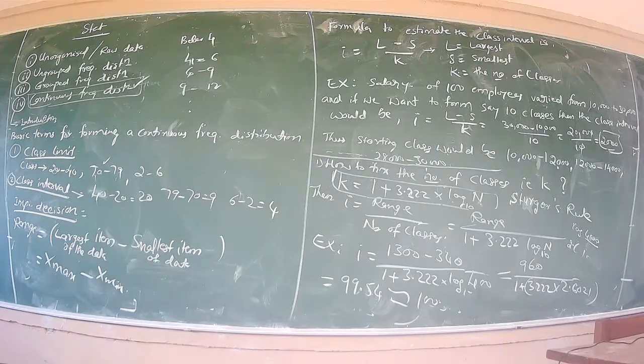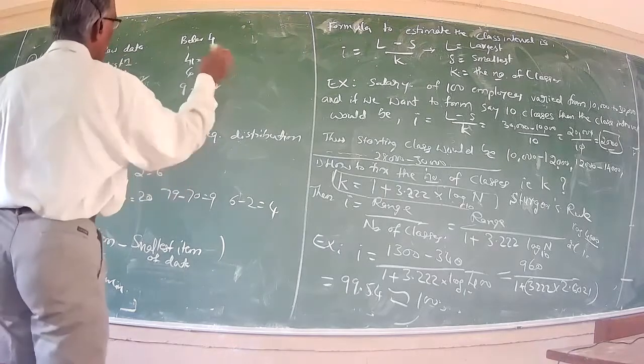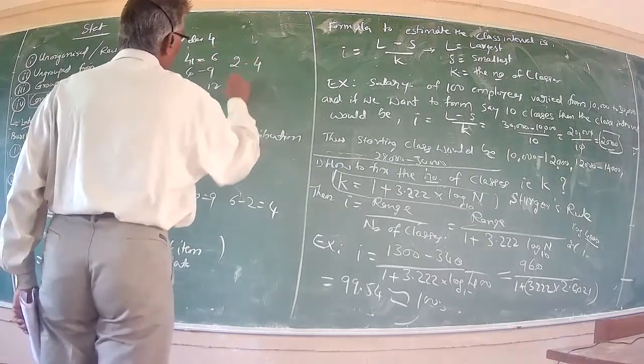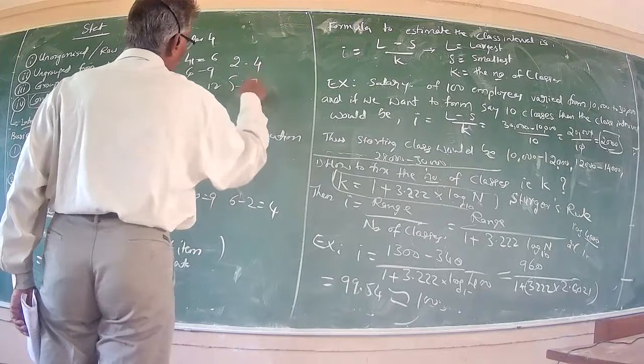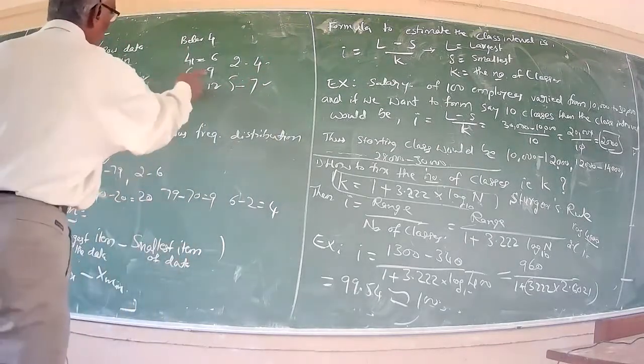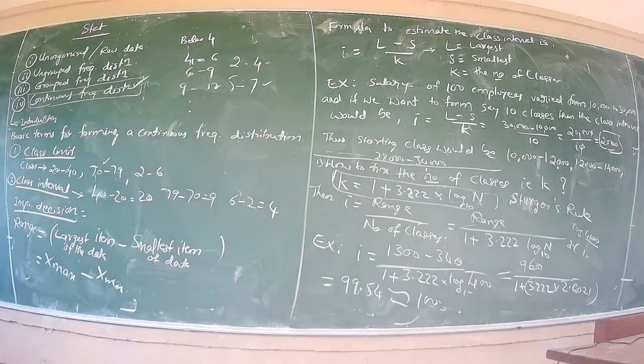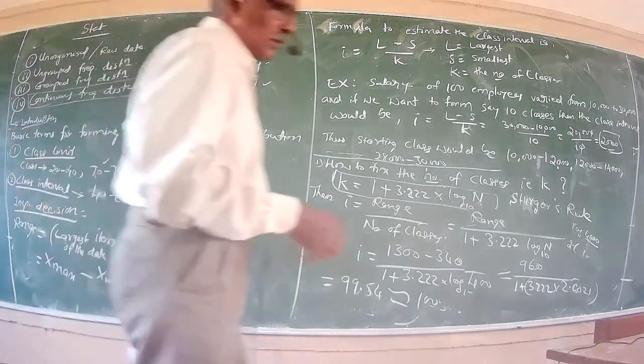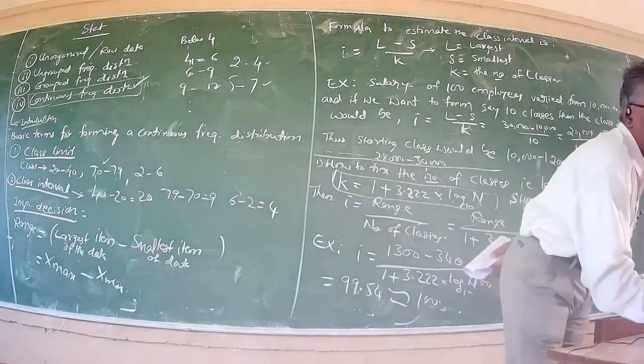That is how to use this formula. Then there are types of class intervals: inclusive class and exclusive class. Inclusive class means a class like 2 to 4, 5 to 7. This is the inclusive class, and the continuous class is the exclusive class. We will see about that in the next class. Today we stop here. Thank you.